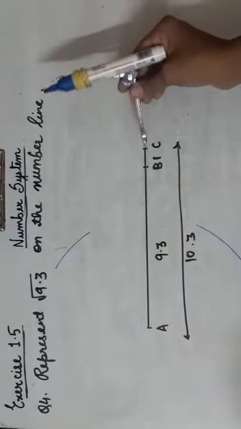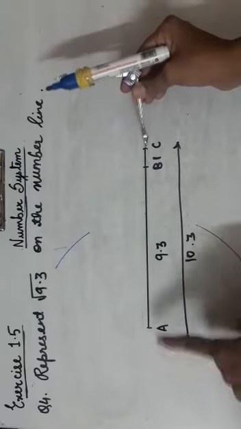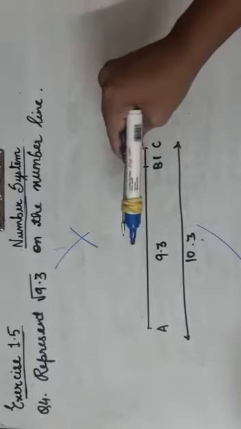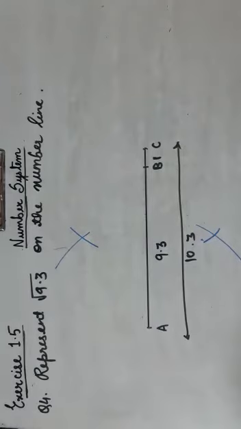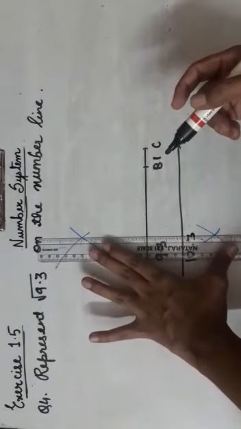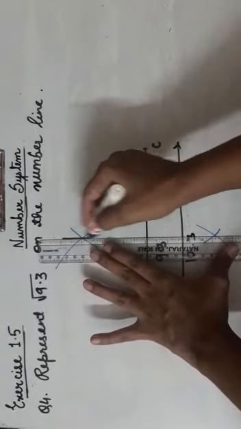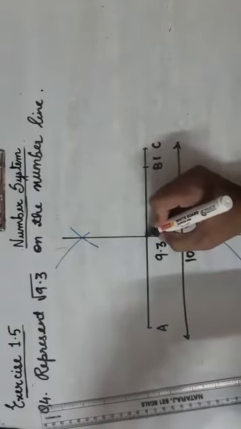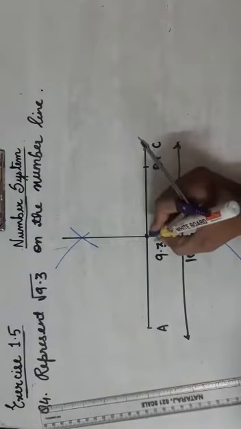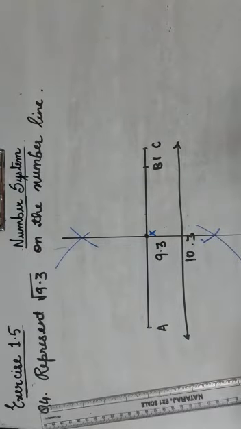In the same way from point C. We are bisecting AC, so from A and C, draw another arc. Like this you will get 2 points. Join those 2 points. That will be the bisector of AC. Wherever this line meets AC, that will be the midpoint of AC and the center of our circle. Let us name it as X. So X is the midpoint of AC.